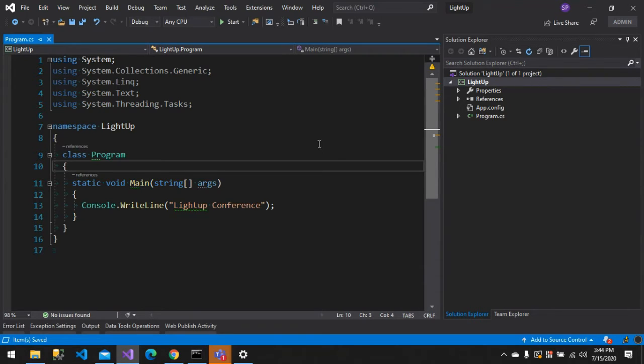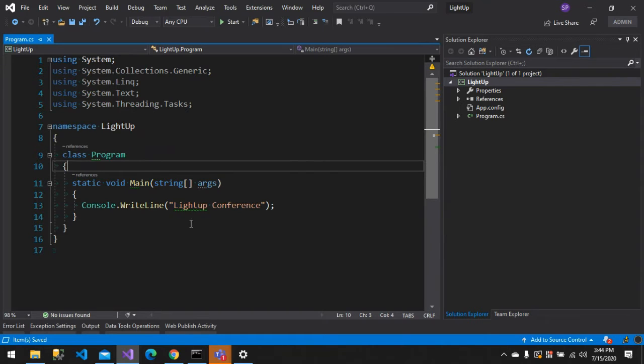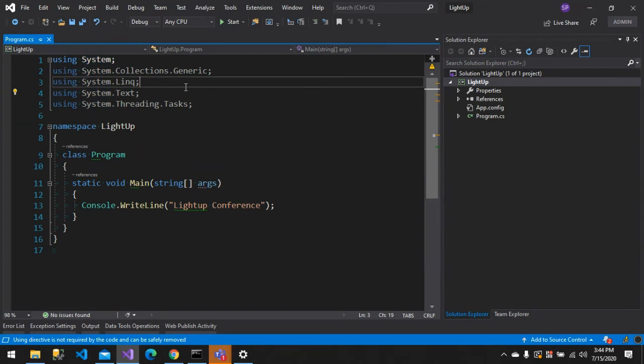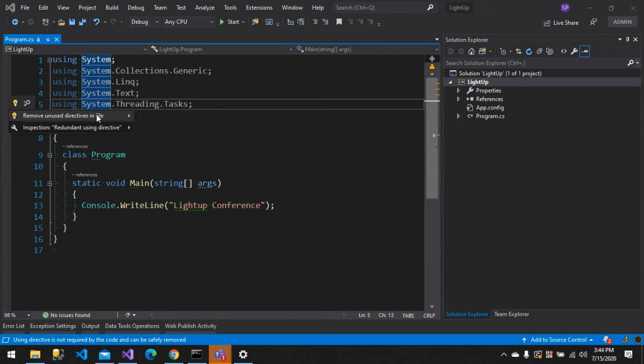The next thing I want to show in Visual Studio is refactoring. Let's say there is some using syntax that is not needed, so that's why it's showing it as a gray color. If I want to remove it, and there is a bulb in your Visual Studio, just press Control dot and it will show you some useful things.